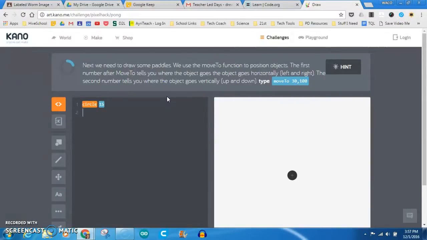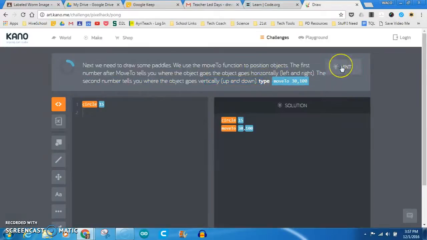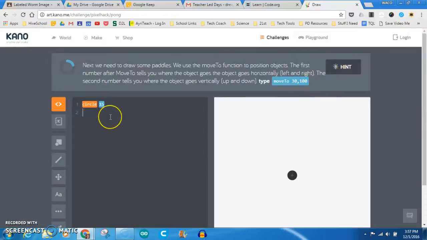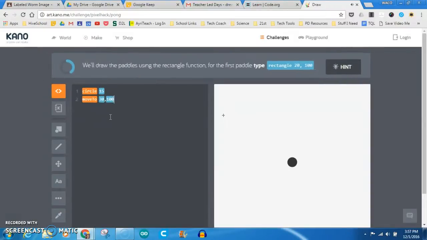It tells us a little bit about how to do that, but then again at the end here it gives us a type, and it tells us what to do. We can click the hint button if we need it, and then it shows us a solution. But I would encourage students not to do that unless they really need it. So I'm going to go ahead and type in move to 30, 100. You can see it moved my cursor over here, and then we need a rectangle for a paddle. Rectangle, 20, 100. Boom, look, we've got a paddle.